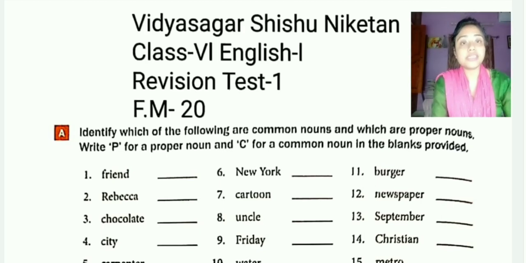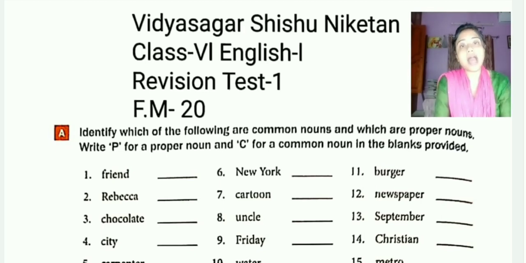instructions. The first is what? This revision test contains 20 marks, right? Identify which of the following are common nouns, which are proper nouns. Write P, capital P for proper noun and capital C for a common noun in the blanks provided.